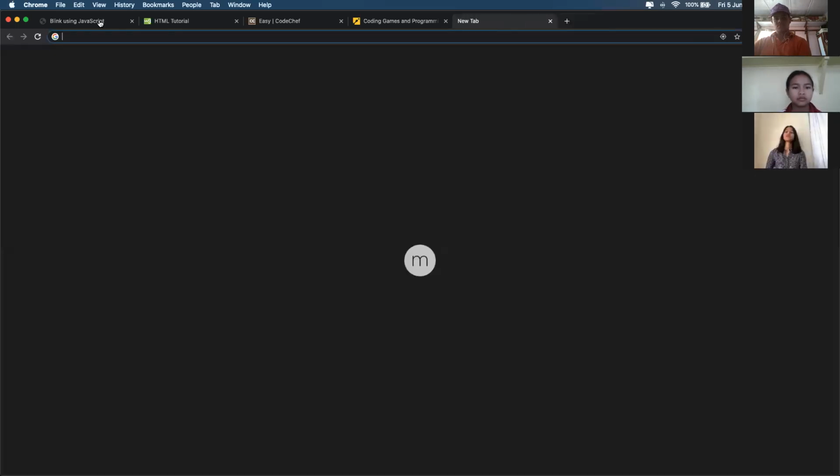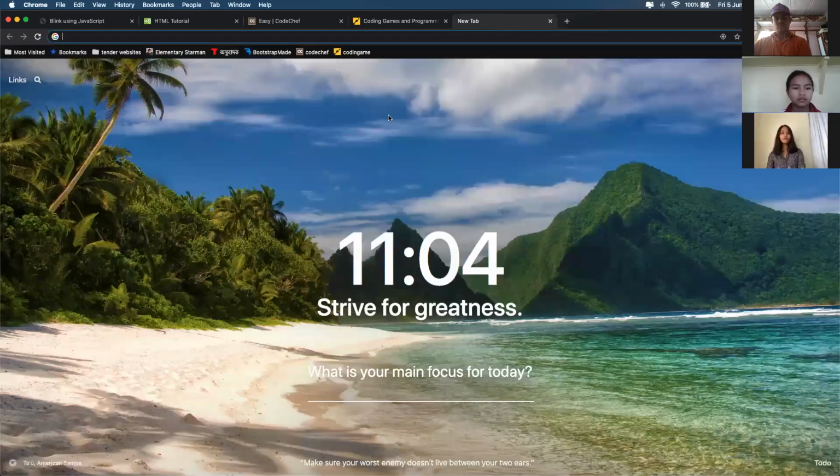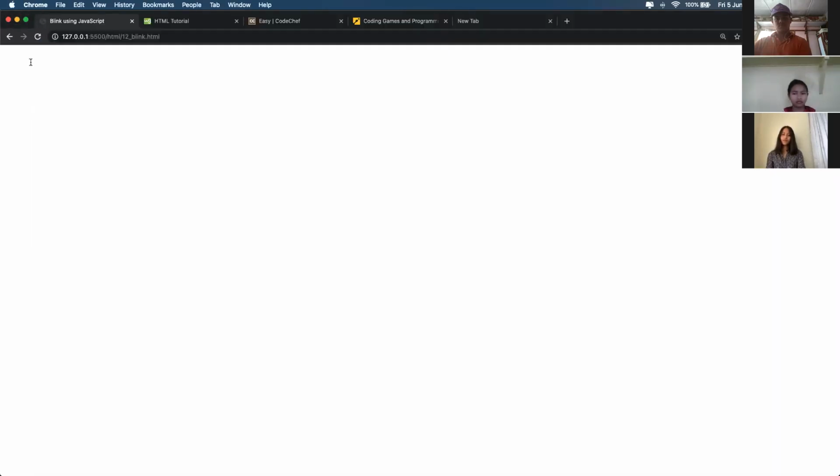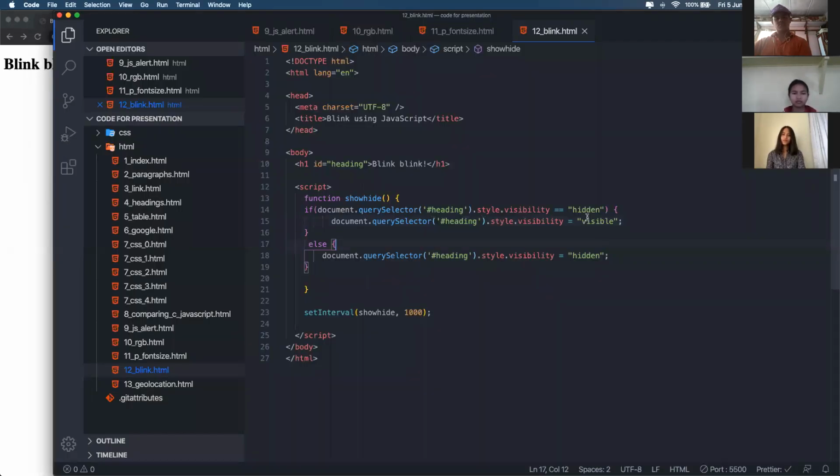You see this text is disappearing and reappearing again. This is also done in JavaScript. This is a simple program that sets the visibility of this text to hidden, and then makes it visible again, at an interval of 1 second.